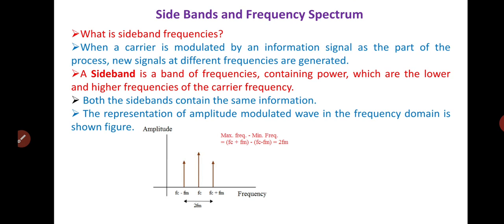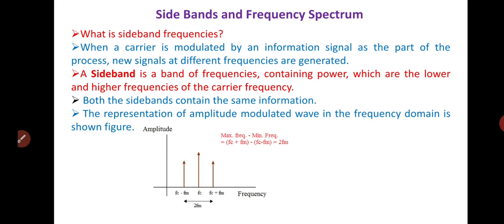If the modulation index is less than 1, that type of wave is called an undermodulated wave. When the modulation index is greater than 1, it is called an overmodulated wave. And if the modulation index is equal to 1, it is called the 100% modulated wave.